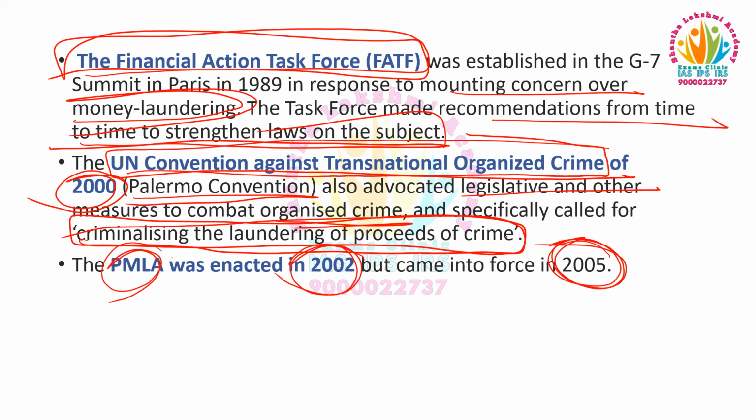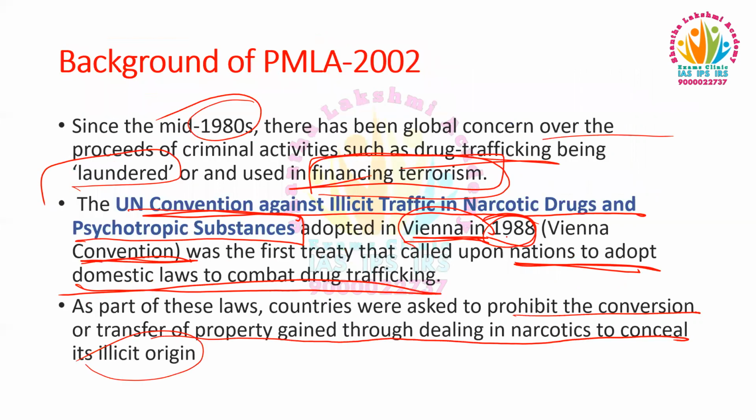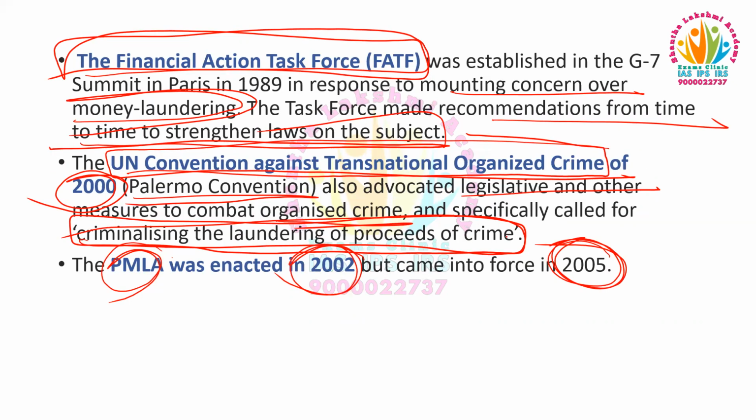2005. So what were the international obligations which made India enact the Prevention of Money Laundering Act? That is the 1988 Vienna Convention, the UN Convention against illicit traffic in narcotic drugs and psychotropic substances. Then in 1989, the Financial Action Task Force of G7, and in 2000, the UN Convention against transnational organized crime.